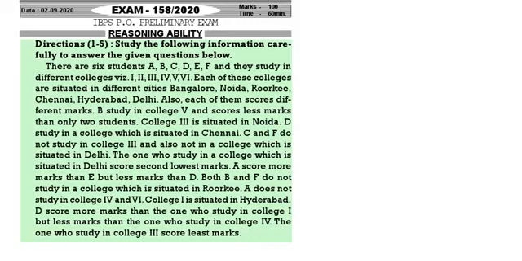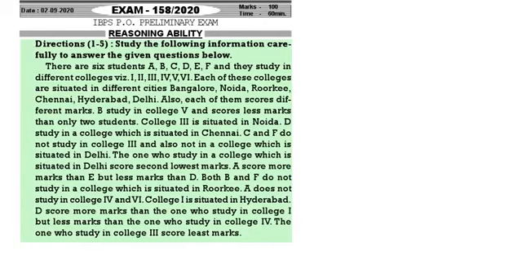Each of these colleges is situated in a different city, that is Bangalore, Noida, Roorkee, Chennai, Hyderabad, Delhi. Also, each of them scores different marks. B studies in 5 and scores less marks than only 2 students. College 3 is situated in Noida. D studies in the college which is situated in Chennai. C and F do not study in college 3 and also not in the college which is situated in Delhi.